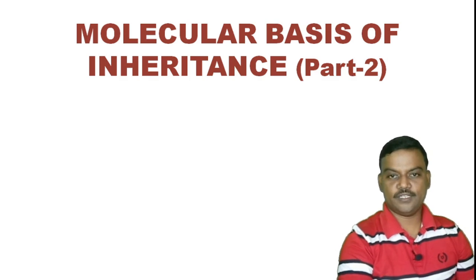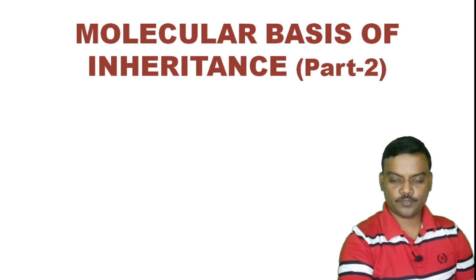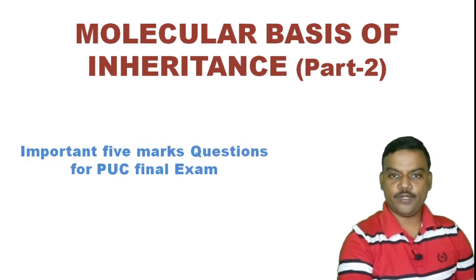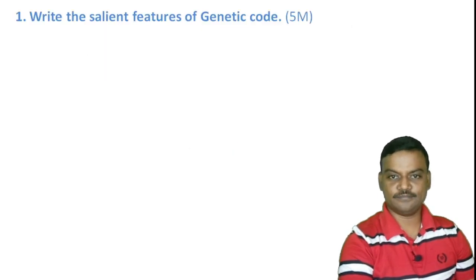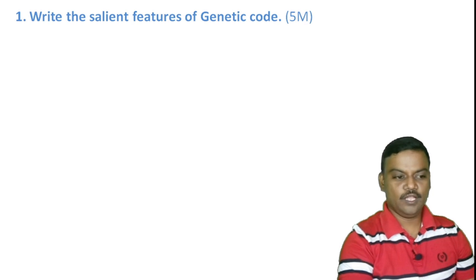Dear students, the chapter Molecular Basis of Inheritance Part 2. In this video, let us discuss some important 5 mark questions from this chapter for final PUC exam. Question number 1. Write the salient features of genetic code.